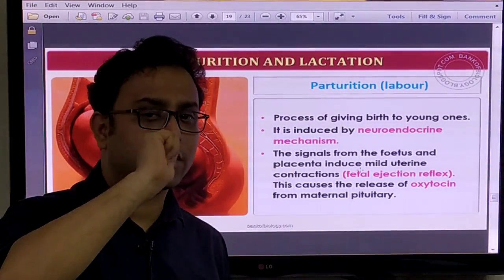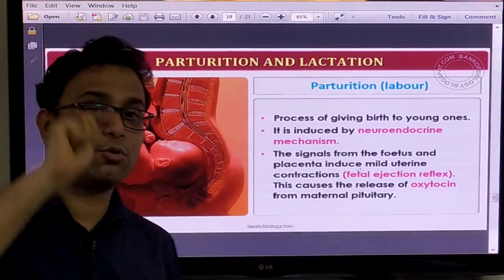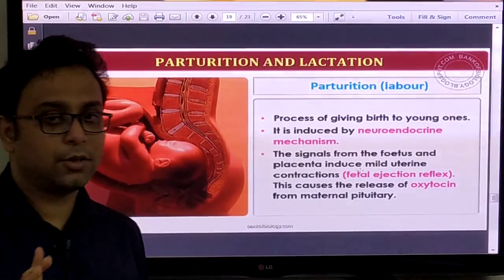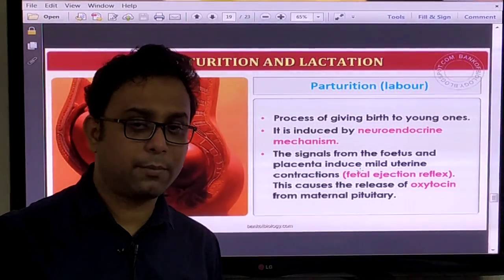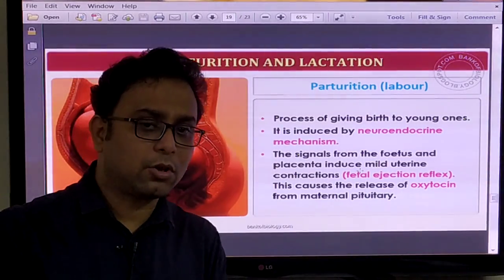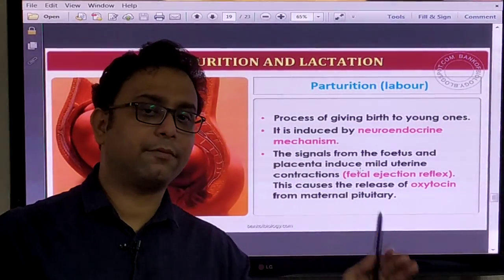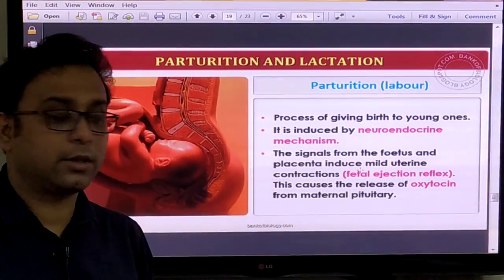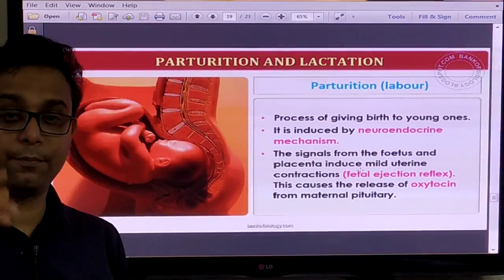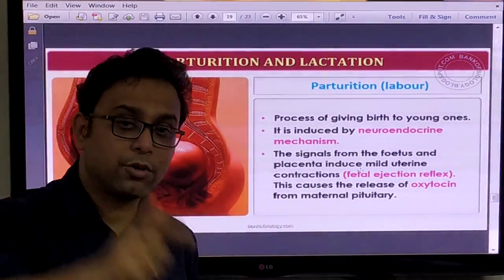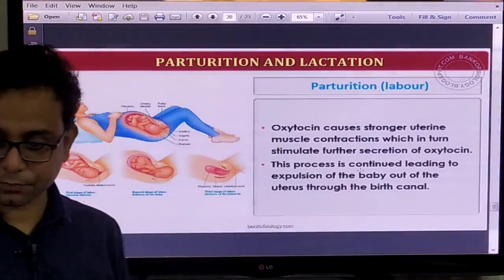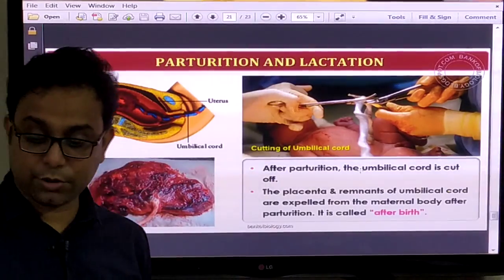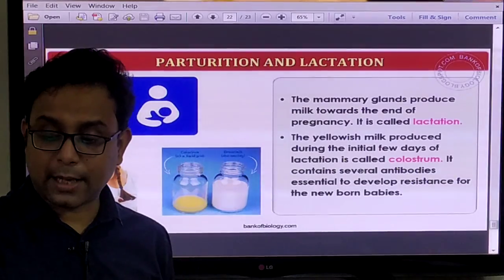Oxytocin is the most important hormone, which helps to release the fetus. So the endocrine system is involved in that particular process. But not only the endocrine system, some nervous system also helps in that process. So it is called the neuroendocrine process, right? Oxytocin takes the important role.